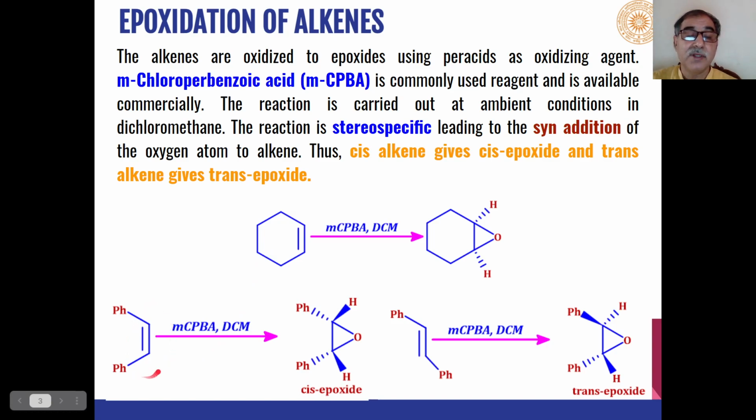For example, if we use this cis alkene as the reactant, we will get this type of cis epoxide. If we use a trans alkene as the reactant, then we will get trans epoxide as the product. So addition of oxygen to the carbon-carbon double bond is a syn addition. That is, this will take place from the same side of the double bond.